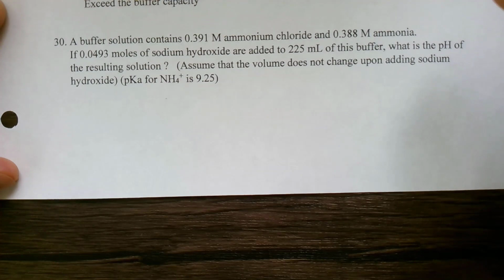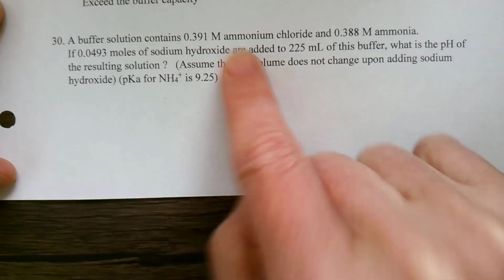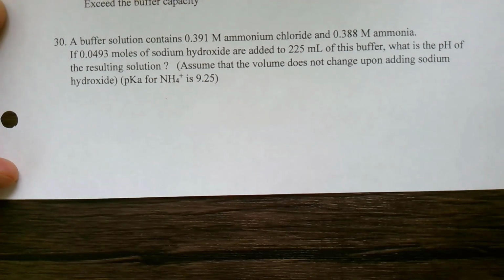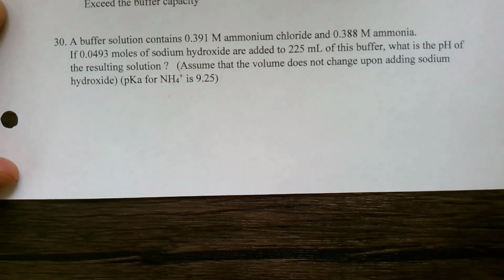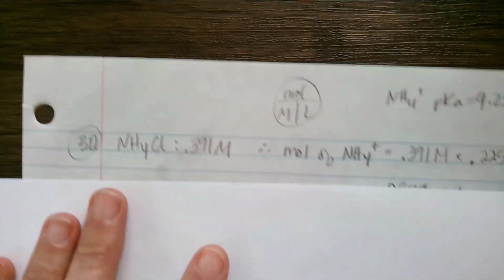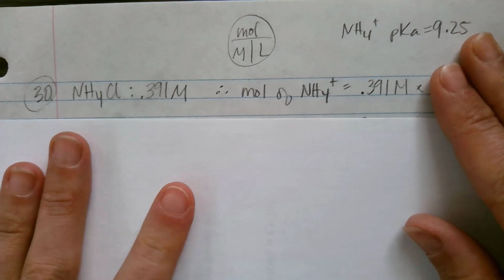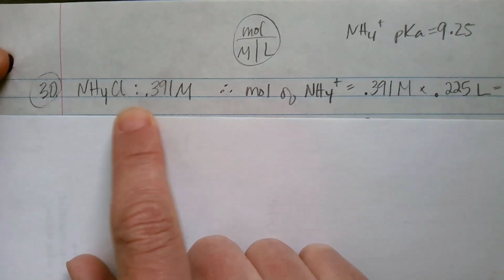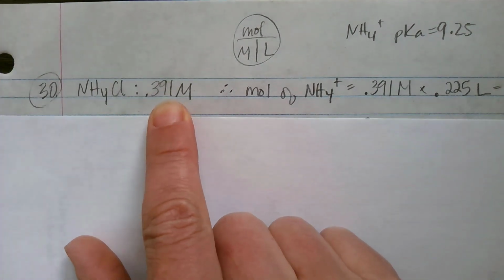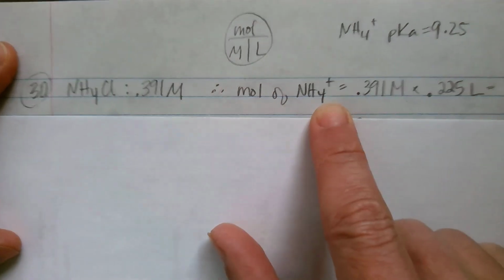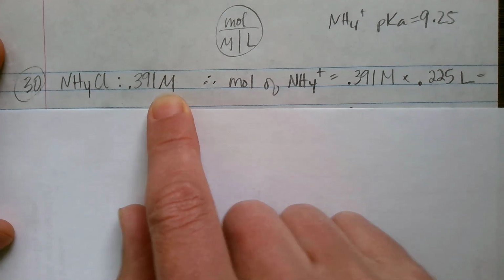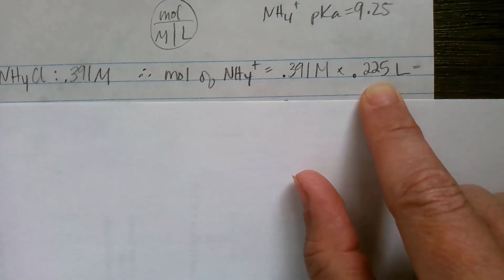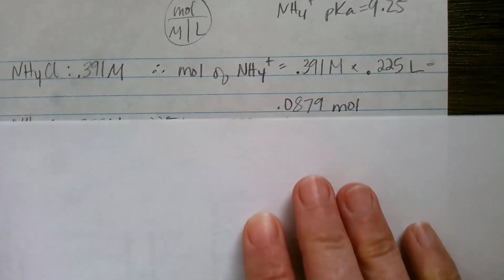And again, we're using ammonium chloride. So we are given here the pKa for ammonium is 9.25. All right, let's look at what we know. Ammonium chloride concentration, so I'm going to find how many moles of ammonium that is. 0.391 molar, and we have 225 milliliters of it, so I made that 0.225 liters.